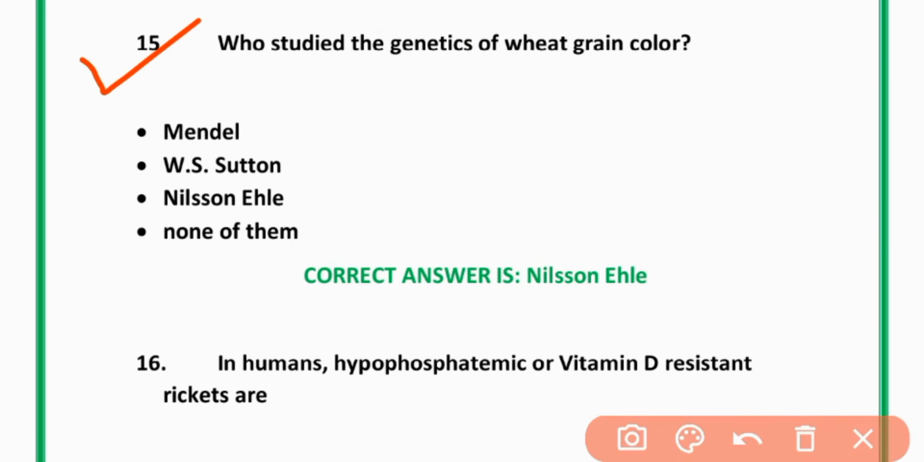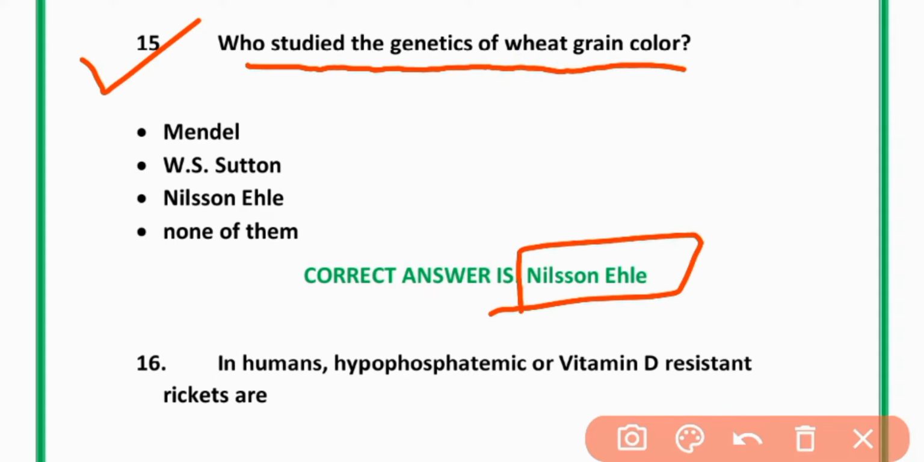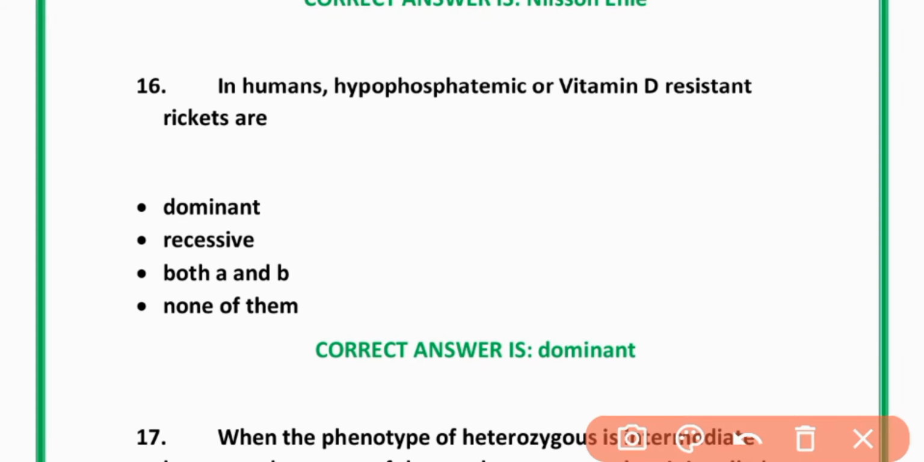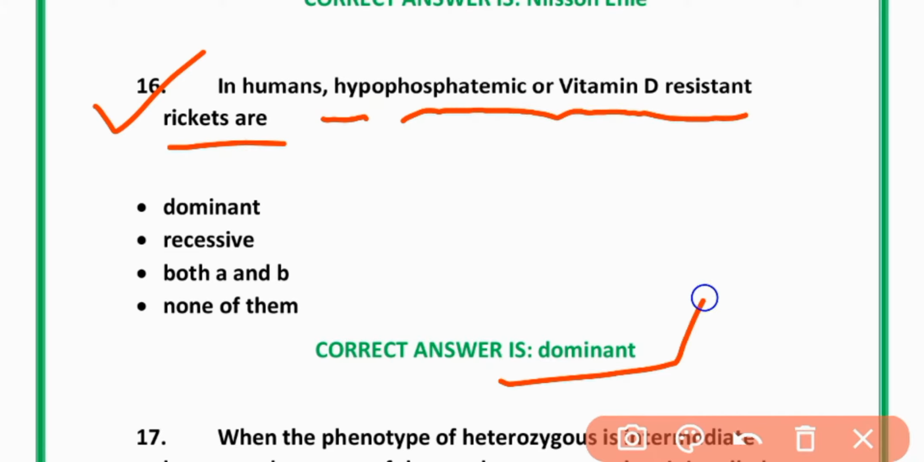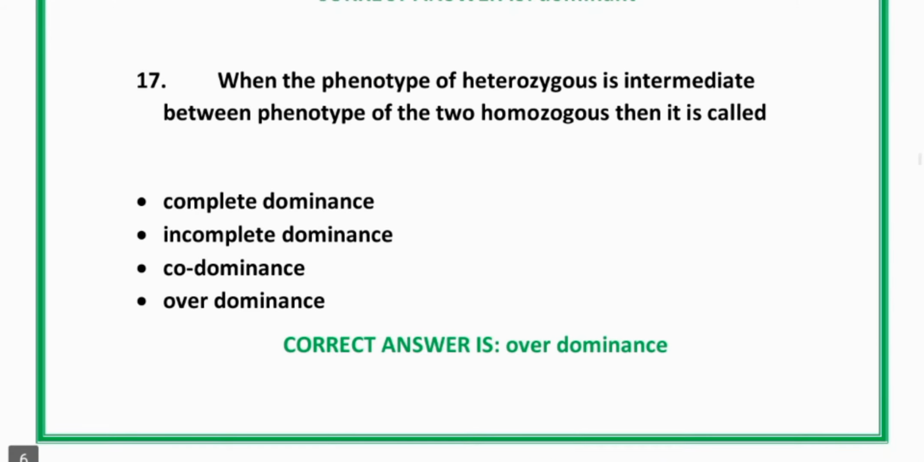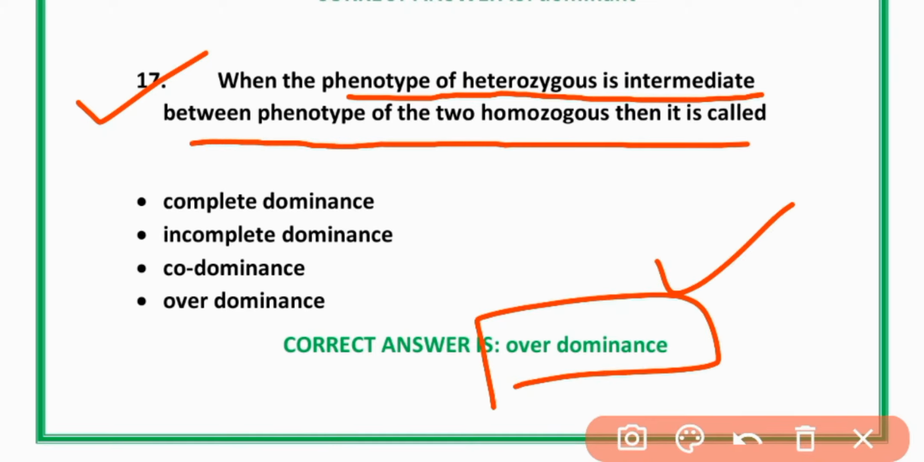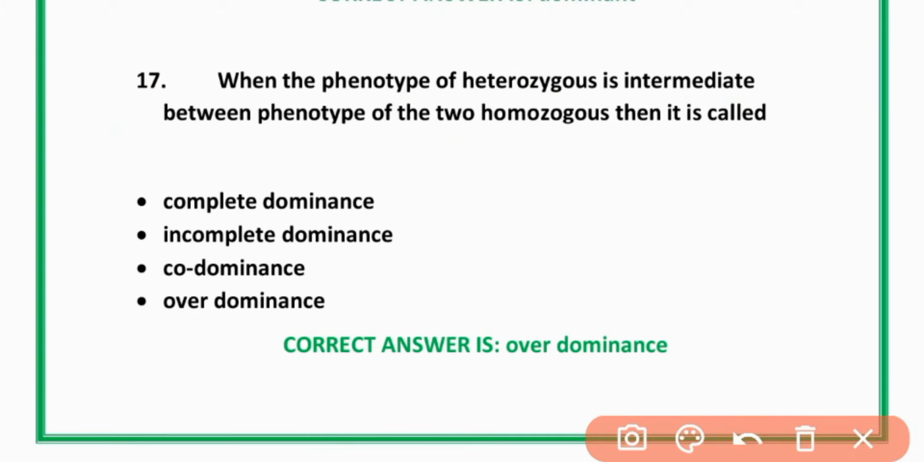15. Who studied the genetics of wheat grain's color? Nilsson-Ehle. Option C is correct. 16. In humans, hypophosphatemic or vitamin D resistant rickets are dominant. Option A is correct. Dominant. 17. When the phenotype of heterozygous is intermediate between phenotype of two homozygous, then it's called overdominance. D is correct.